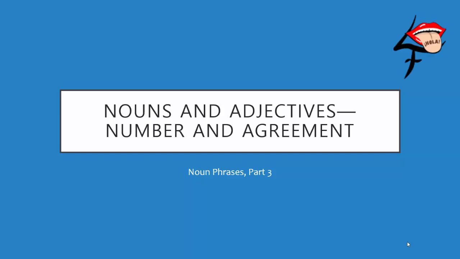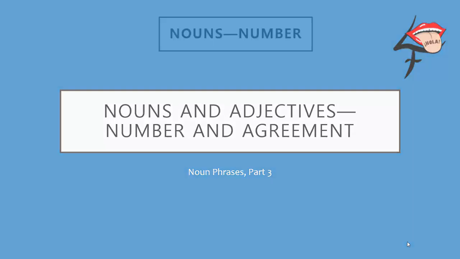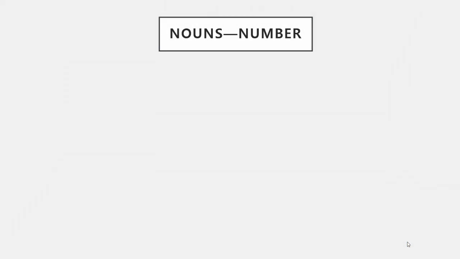Okay, we have talked about gender with respect to nouns, and we have talked about adjectives and agreement. Part of agreement is number, meaning making nouns and their modifiers singular or plural. It's a fairly easy process in Spanish, perhaps easier than English. How do we pluralize nouns?